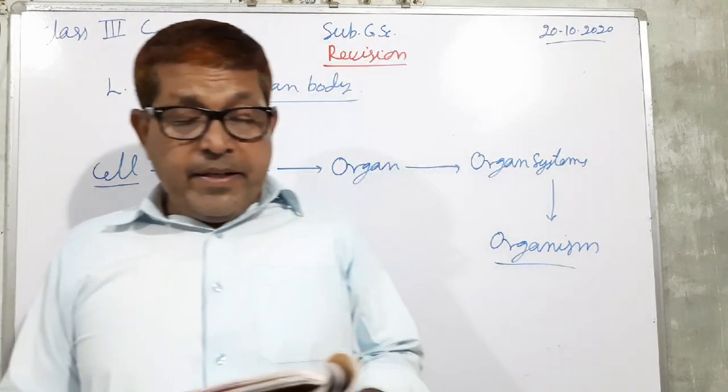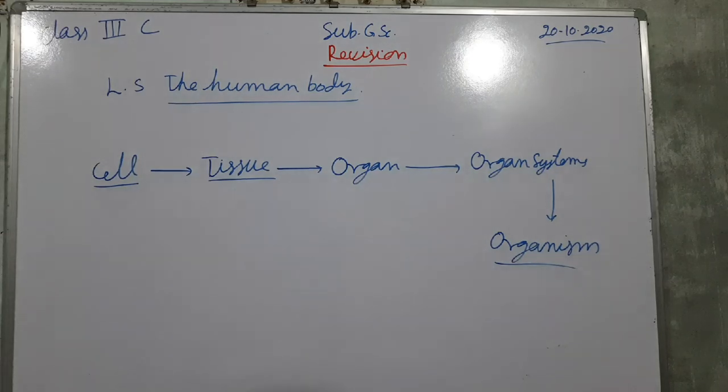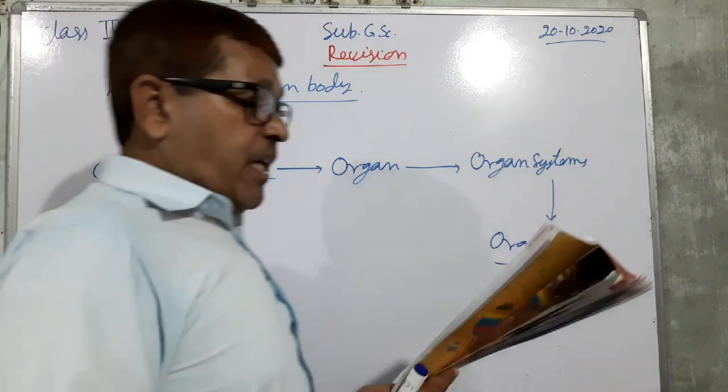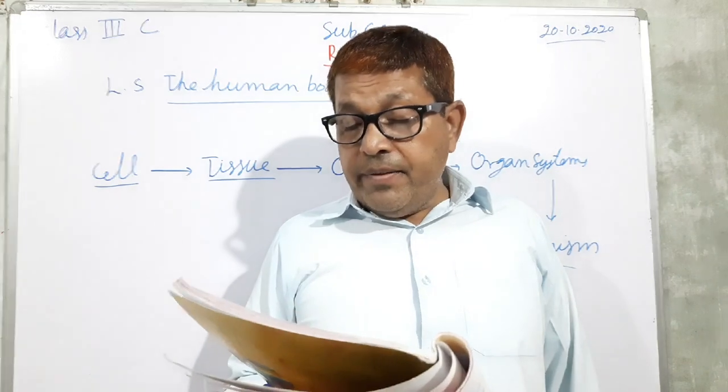So next, first one is the skeletal system. Our skeletal system is made up of bones. Bones are very hard.